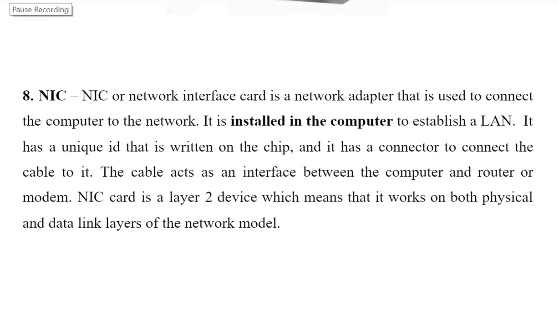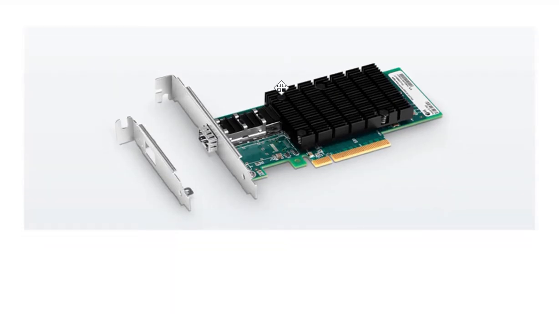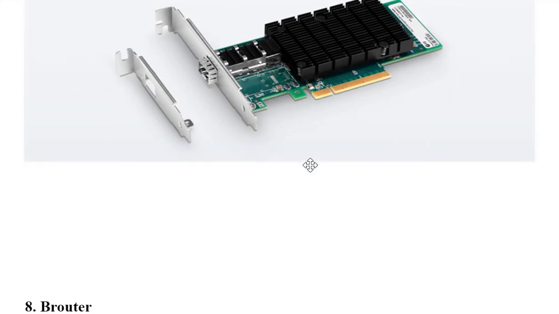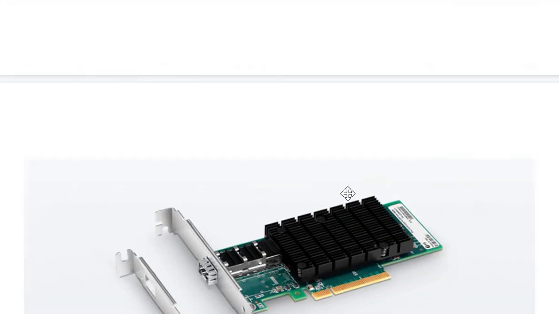The NIC card is a layer 2 device, so it can work in both the physical layer as well as the data link layer. Fine, this is one of the important key points. If you see in the diagram, we have this network interface card. You can see this is a connector, and these are the chips. This is the diagram of the NIC. I think the router I have explained earlier.